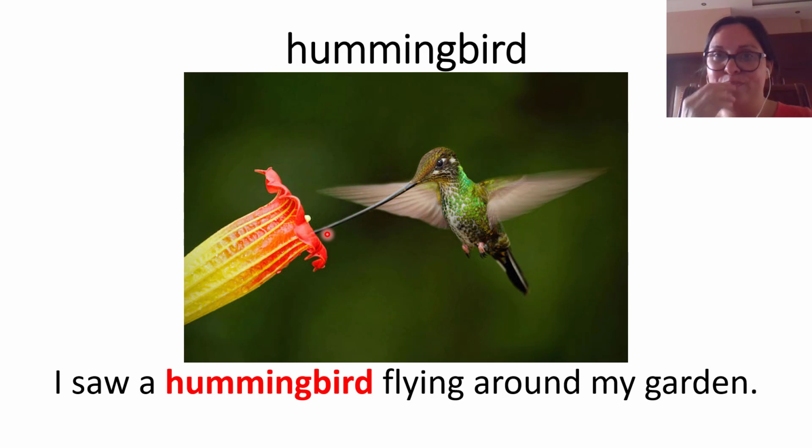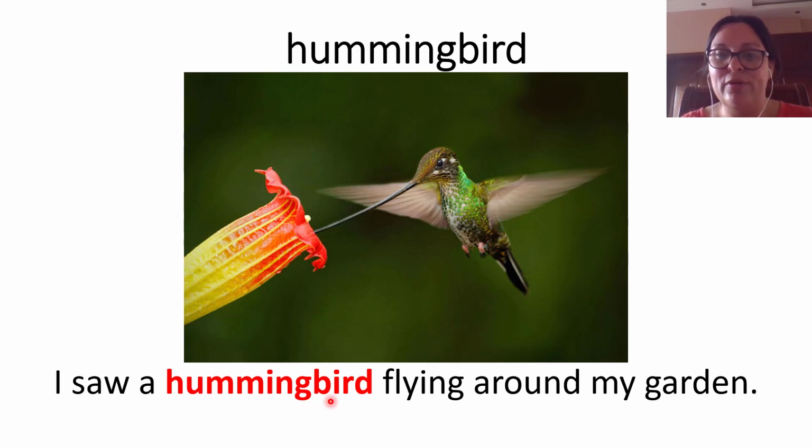Their beak is very large, long, and their wings are very fast. If you see them flying, it appears that they never stop because their wings move very, very fast. That is hum, something that moves very fast. And bird is a bird, this kind of bird.